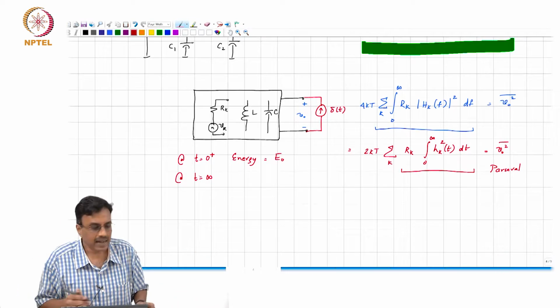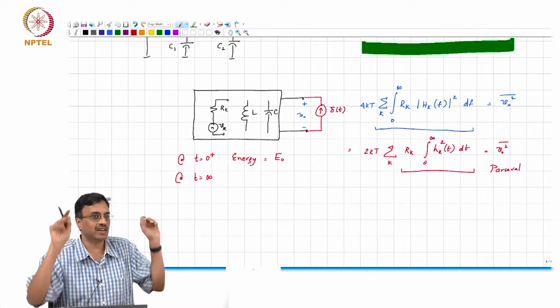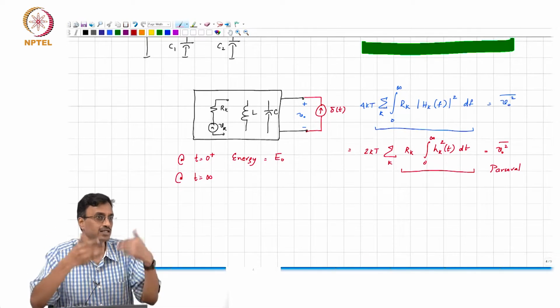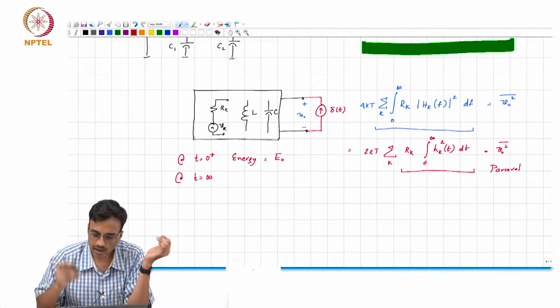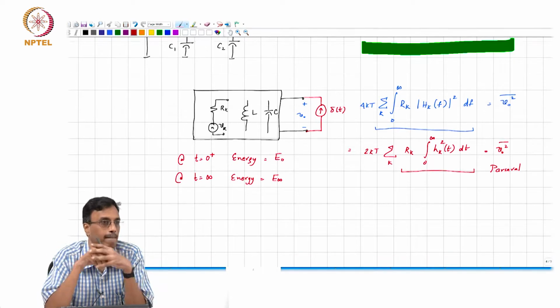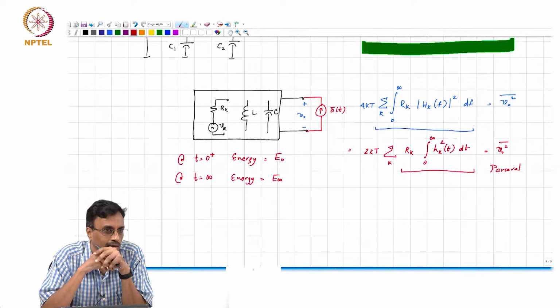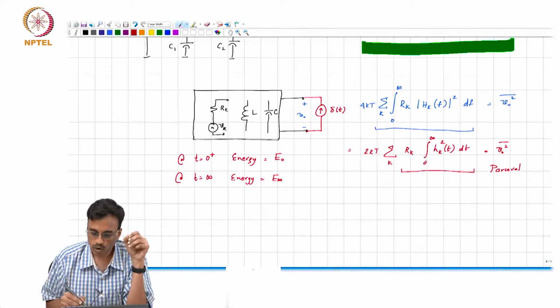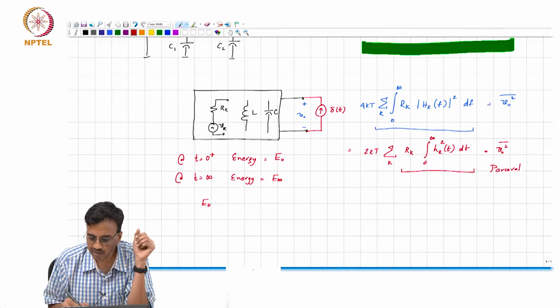But at any rate, at t equal to infinity, there is some energy left in the network. That energy could be 0, right? So, let us call that energy at infinity E infinity. Does it make sense? All right. So, what comment can we make about E0 minus E infinity?